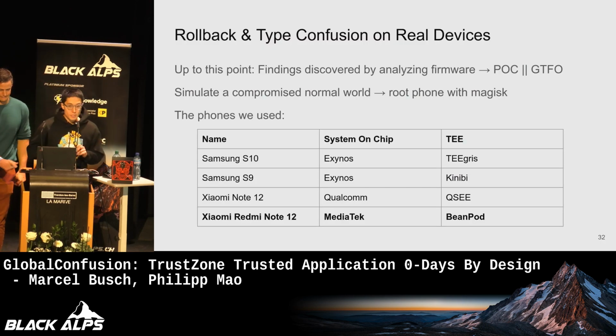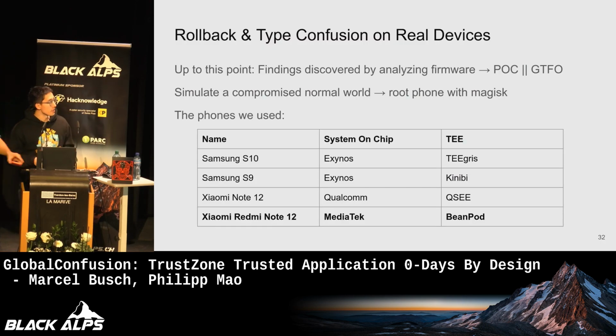All right, so in this part, I'll walk you through the finer details of actually carrying out a rollback attack and triggering these type confusion bugs on real devices. Why do we do this? Because all of the findings that we presented before, we found by just statically looking at firmware, but we want to make sure that the findings we present are actually real. And the way we do this is we trigger this stuff on real devices.